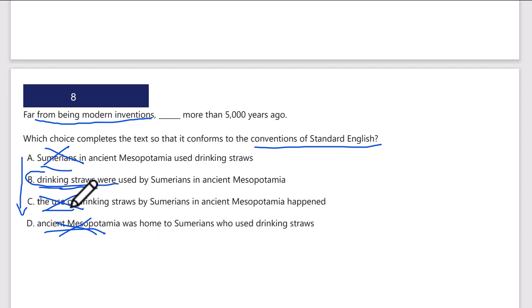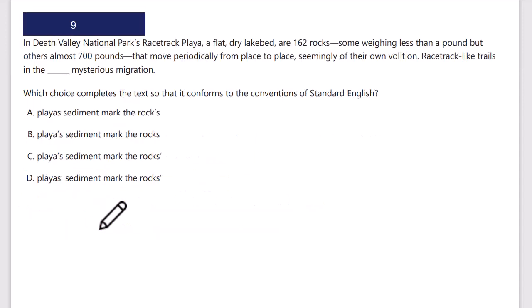B, it's drinking straws. Far from being a modern invention, drinking straws were used by Sumerians in ancient Mesopotamia more than 5,000 years ago. B is the correct modifier for the dependent clause that precedes it, or the correct noun that's being modified.